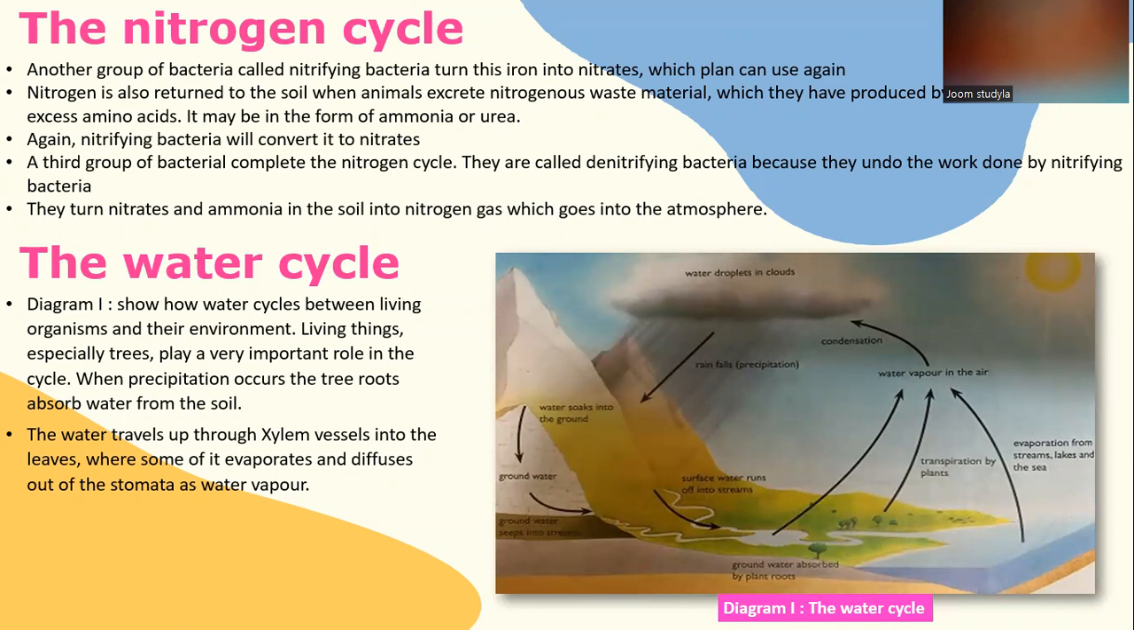The water cycle. Diagram I shows how water cycles between living organisms and their environment. Living things, especially trees, play a very important role in the cycle. When precipitation occurs, the tree roots absorb water from the soil. The water travels up through xylem vessels into the leaves, where some of it evaporates and diffuses out of the stomata as water vapor.